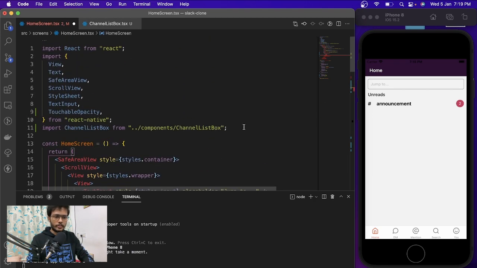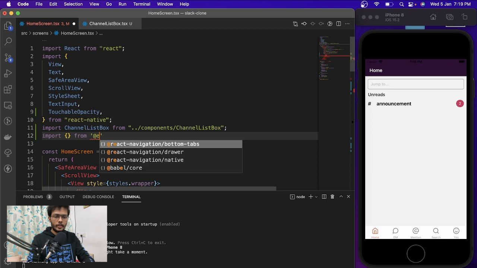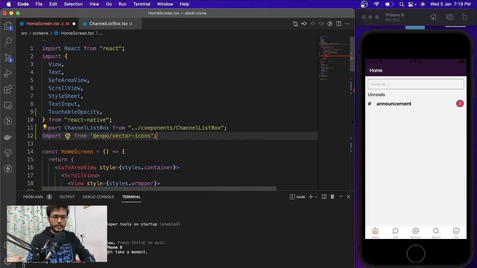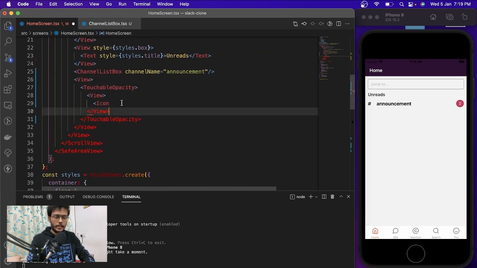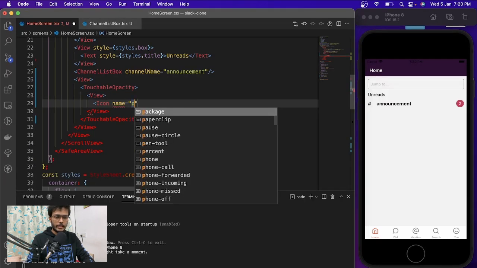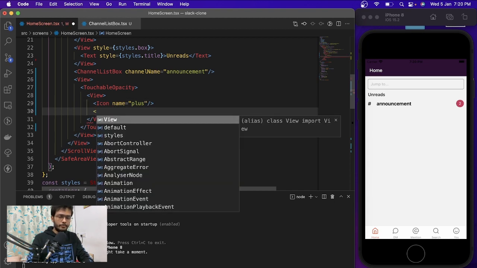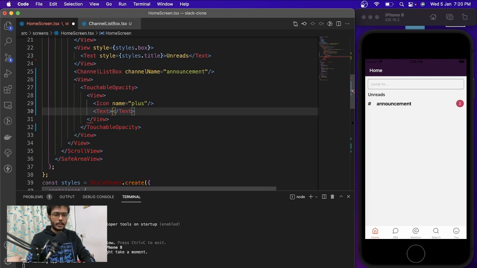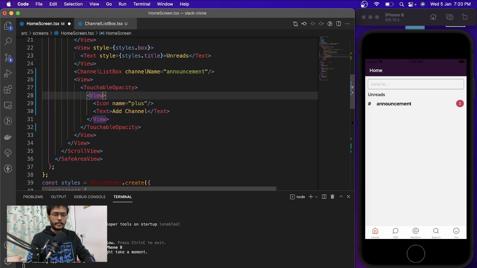So let's just import icon first from Expo vector icons, and this will be coming from Feather as Icon. So icon will be a plus sign. I don't know if it has any plus. Yeah, plus is there. And we are going to have another one called Text. Inside the Text we have Add Channel.